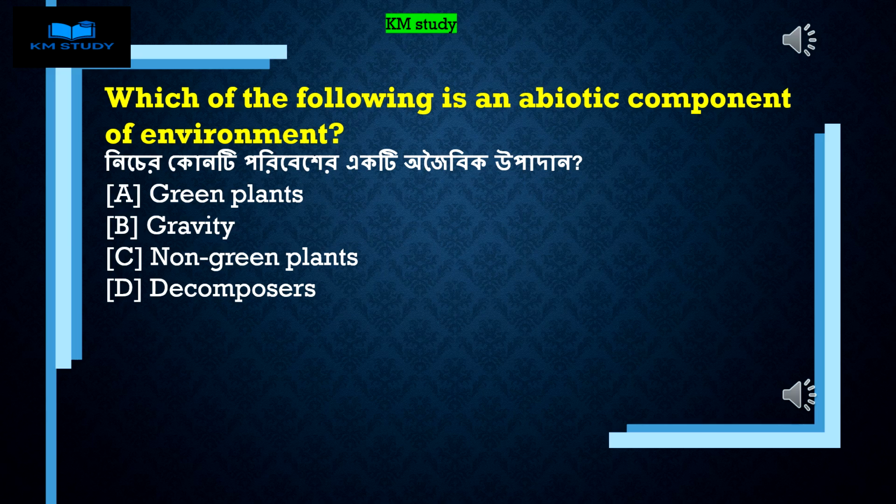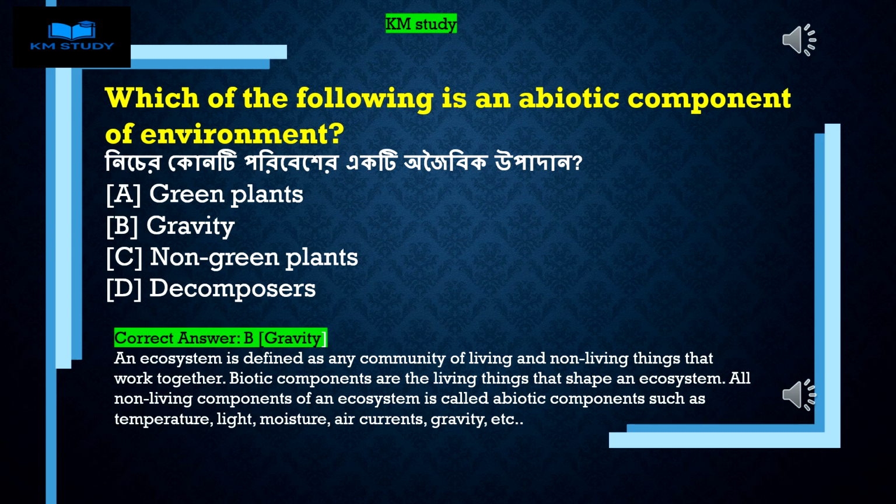Which of the following is an abiotic component of environment? A. Green plants. B. Gravity. C. Non-green plants. D. Decomposers. Correct answer B. Gravity. An ecosystem is defined as any community of living and non-living things that work together. Biotic components are the living things that shape an ecosystem. All non-living components of an ecosystem are called abiotic components such as temperature, light, moisture, air currents, gravity, etc.